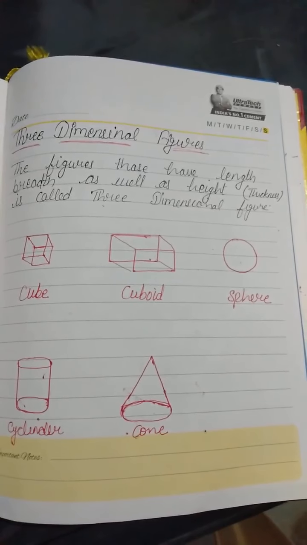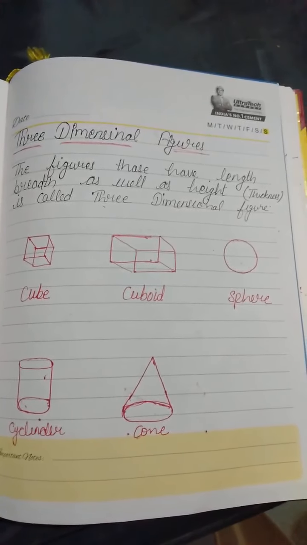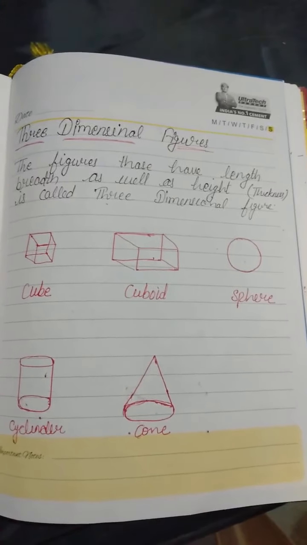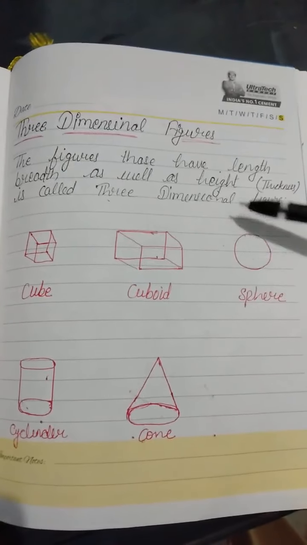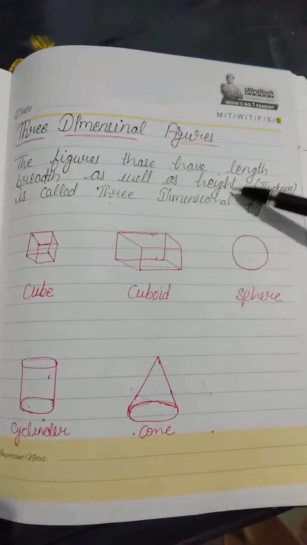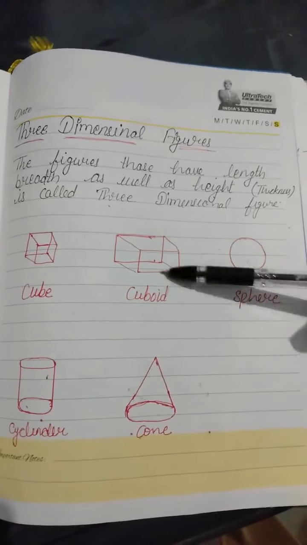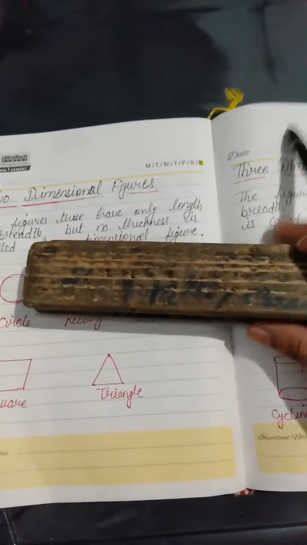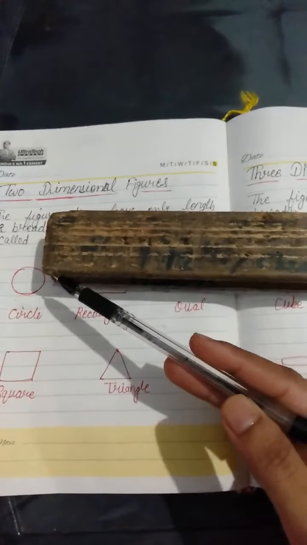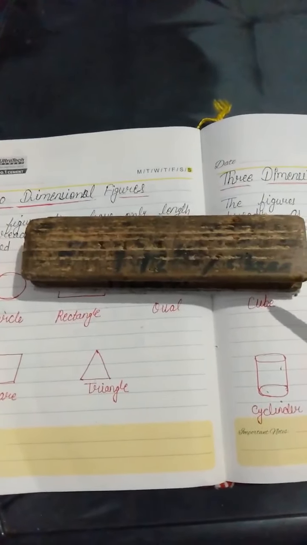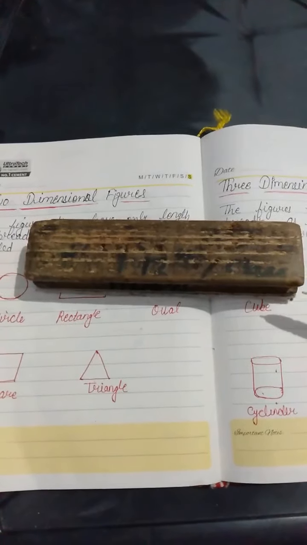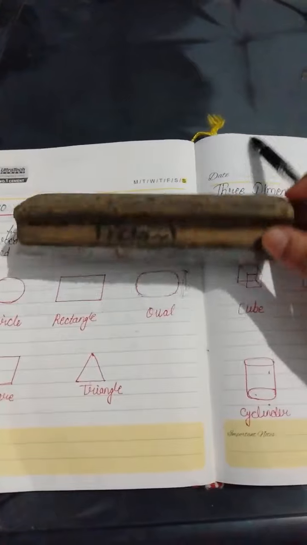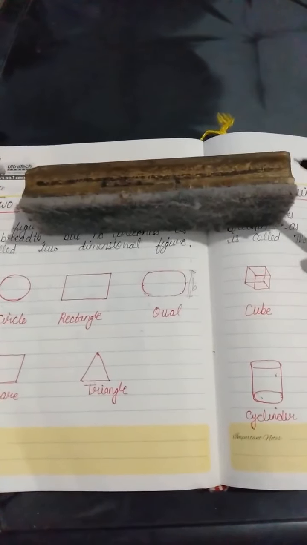Now, three-dimensional figures. The figures that have length, breadth as well as height or thickness are called three-dimensional figures, like cube, cuboid, sphere. All these figures have length, width and height. Like I am taking this duster. From here to here is length, and this is width, and this part from here to here is called height.